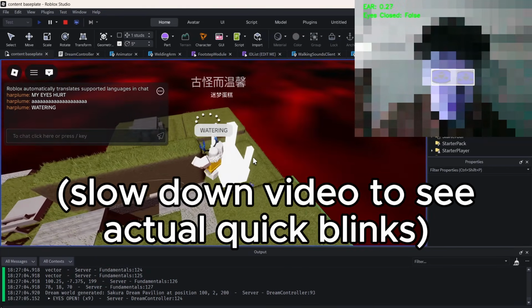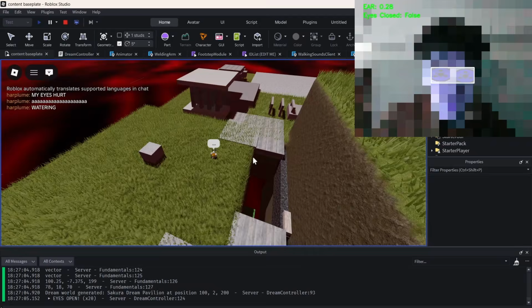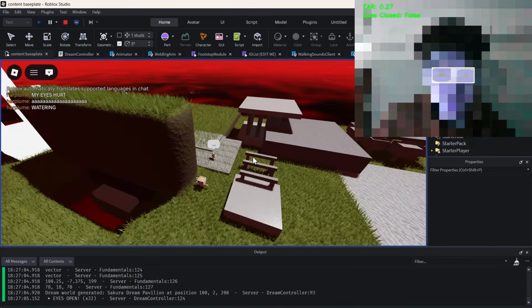You can see every time I blink, the scene is changing, and my eyes hurt really bad while playing this. With that being said, bye!